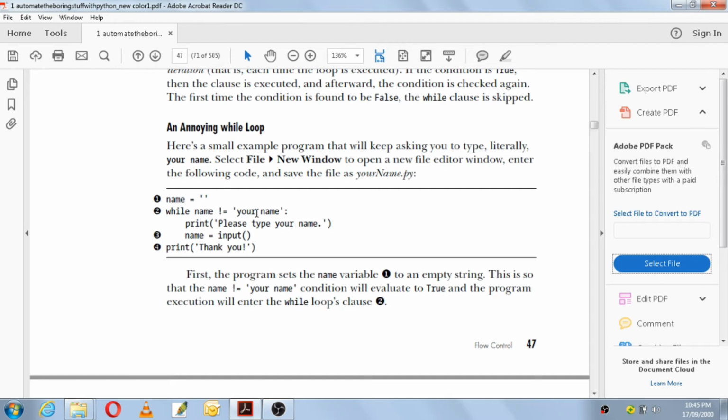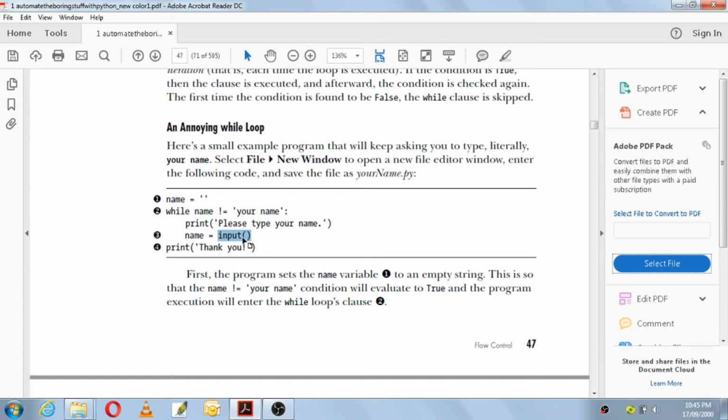Obviously it is not equal to your name, so this condition is true. You have to enter inside the while clause. So what is the while clause here? Print "please type your name". So who will help you to take the name from the keyboard? It is the input function.